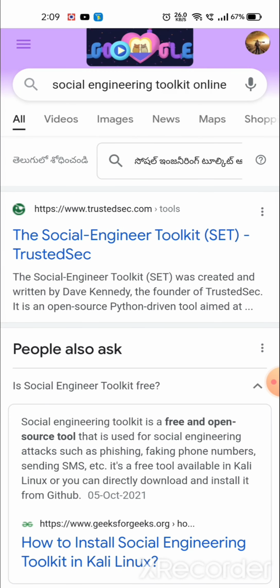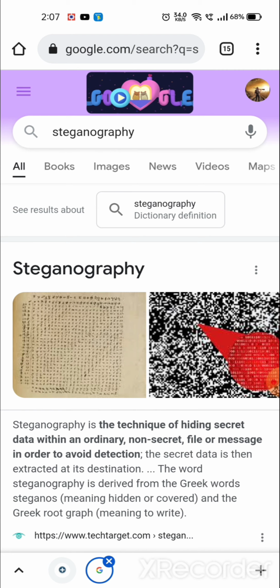And the Social Engineering Toolkit is the tool hackers basically use for social engineering attacks. You can search and gather information about it. By this tool they perform phishing attacks and social engineering attacks to steal our data and grab our sensitive information. And steganography is a technique to send data in a very secure manner, which means they store data in an image, and the receiver has to decrypt the image, then only can they see the information. For normal people, it's just a picture.